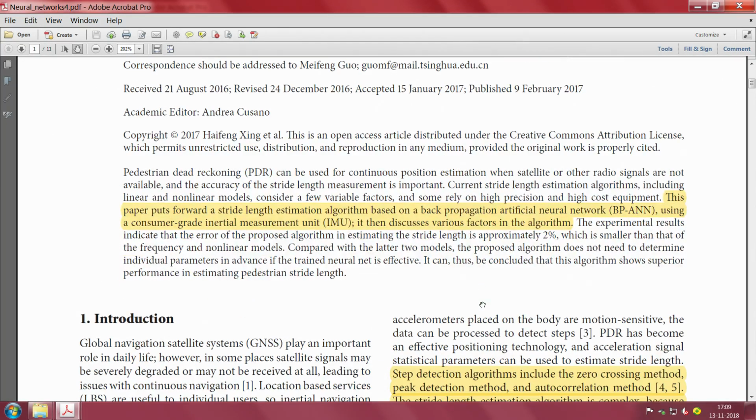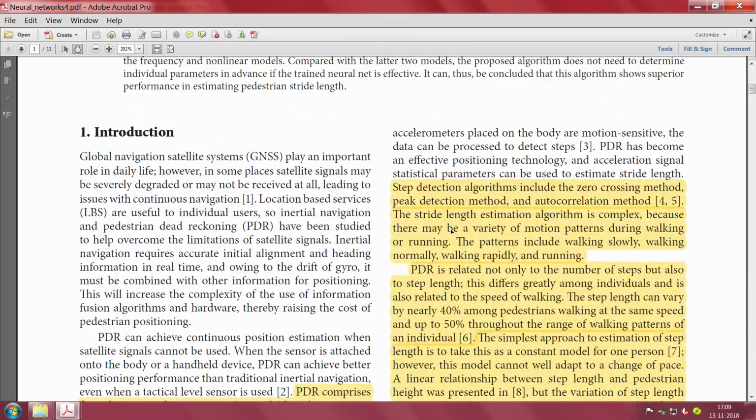So what do these papers do? This paper puts forward a stride length estimation algorithm based on a back propagation artificial neural network based system using a consumer grade inertial measurement unit, that is the same one that most phones have, right.